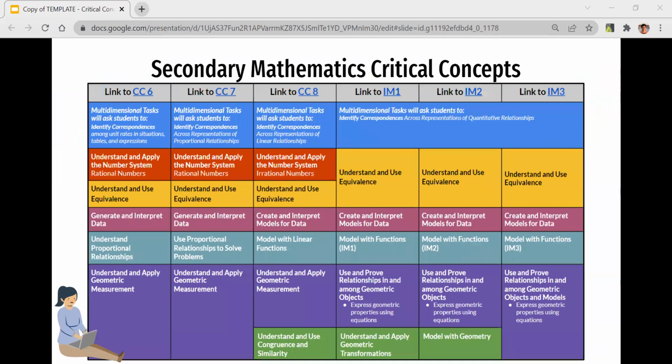This slide lists the 4 to 6 critical concepts for secondary mathematics. They are similar across grades 6 through 11, but may differ slightly in focus depending on the emphases of the course. In a math class, it would be common to be working on more than one critical concept at a time. For example, students may be in a unit where they are learning to apply geometric transformations. At the same time, they are proving relationships between geometric objects. Concepts and skills in mathematics spiral throughout the course and are practiced in multiple units throughout the year.